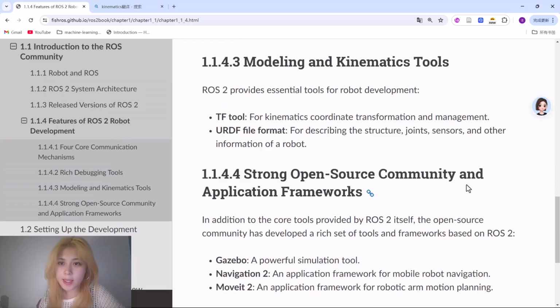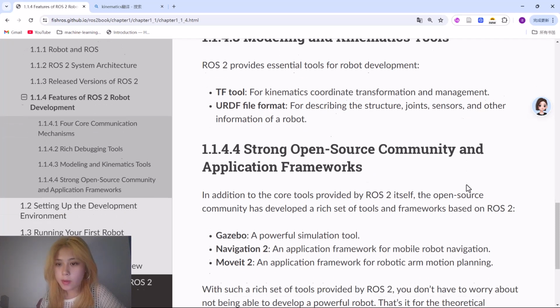Next, modeling and kinematics tools. ROS2 provides essential tools for robot development. First, the TF tool for kinematics, coordinate transformation, and measurement. Second, the URDF file format for describing the structure, joints, sensors, and other information of the robot.